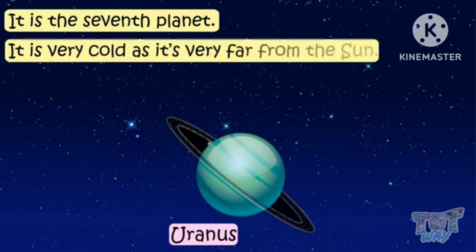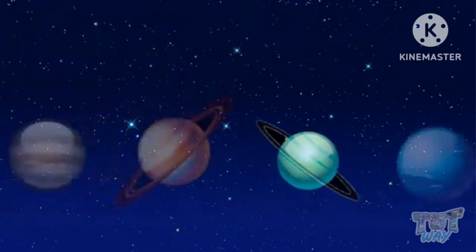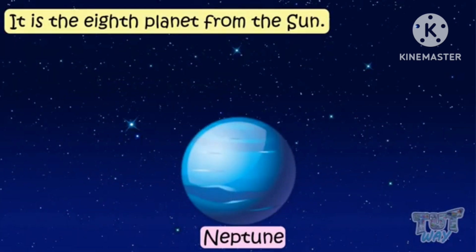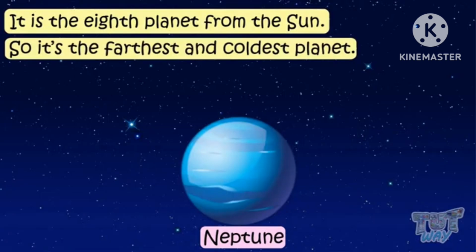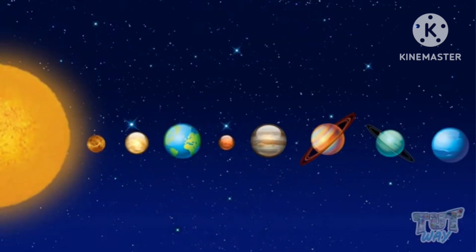And children, it is very, very cold. Life is not possible on this planet because it is far away from the sun. And Uranus also has a ring around it. Next is Neptune, which is the eighth planet of the solar system, far away from the sun. These planets are, children, very, very cold.